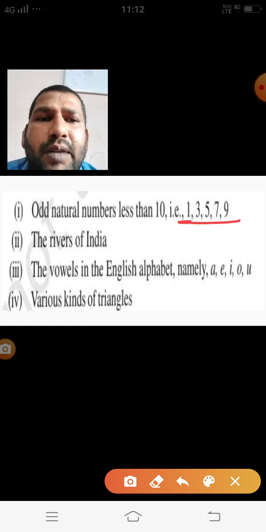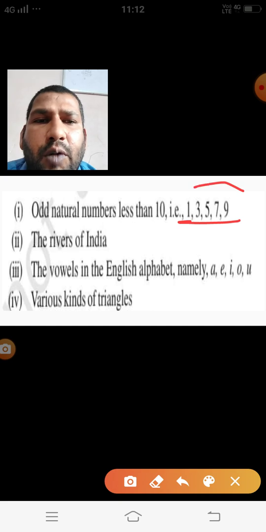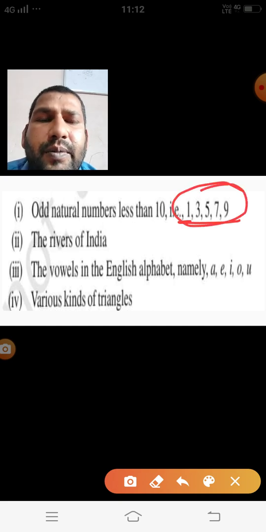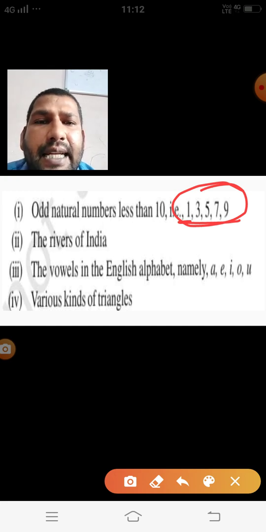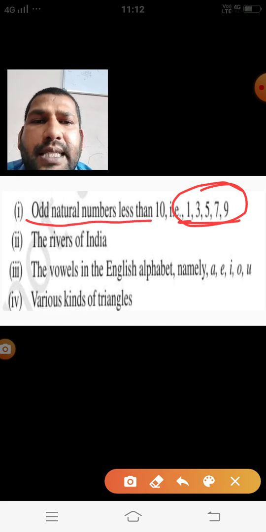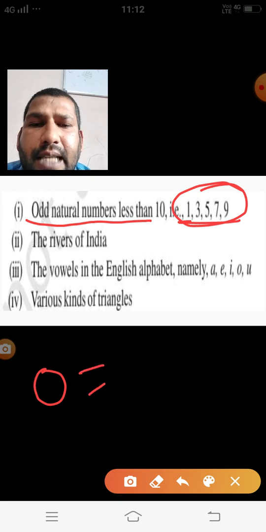If you are observing the numbers 1, 3, 5, 7, 9, what are we observing? Each and every number is an odd number, and the restriction is there. We are getting odd numbers, but these odd numbers are less than 10 and greater than 0. For this reason, this is a set of odd natural numbers less than 10. And if you have to write down this set, then if I am taking this as O, then in curly brackets 1, 3, 5, 7, 9.